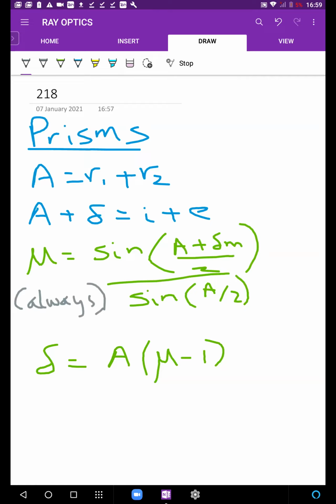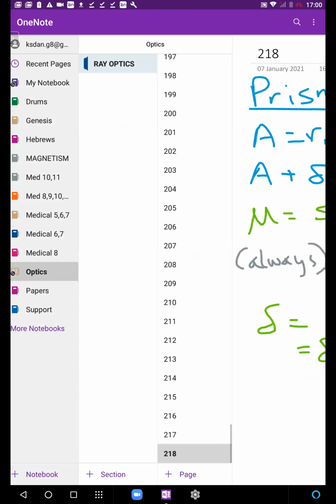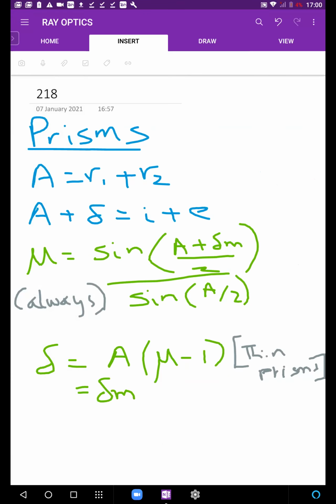And this one, delta is A into mu minus 1. This is for thin prisms. And if you remember, this delta is A into mu minus 1. You can say delta is this value. You can also say minimum deviation is this value. But of course, this formula works only for thin prisms. That wraps up prisms.